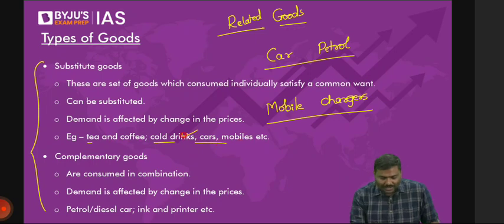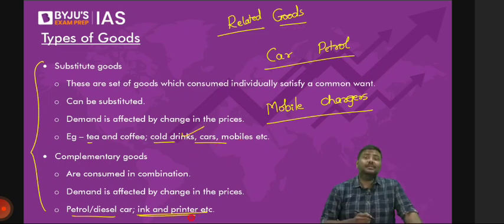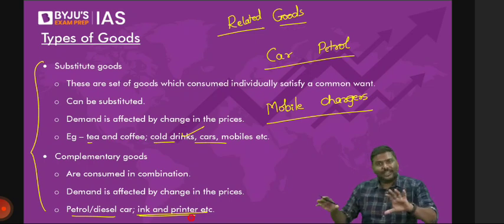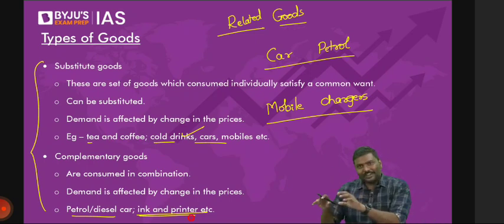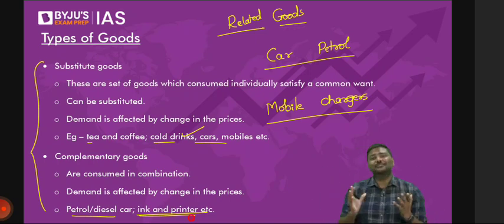Right? Let's start with the bottom part. Ink and printer. Don't you think both of them are related again? Ink and printer, of course, yes. Most of your writing examples. Don't worry. If you've understood, that's very good. I'm happy. By the way, when you write these examples which are not in the slide, I'm happy because you already have understood the meaning of it. So this is one set. Let me give you one more set.